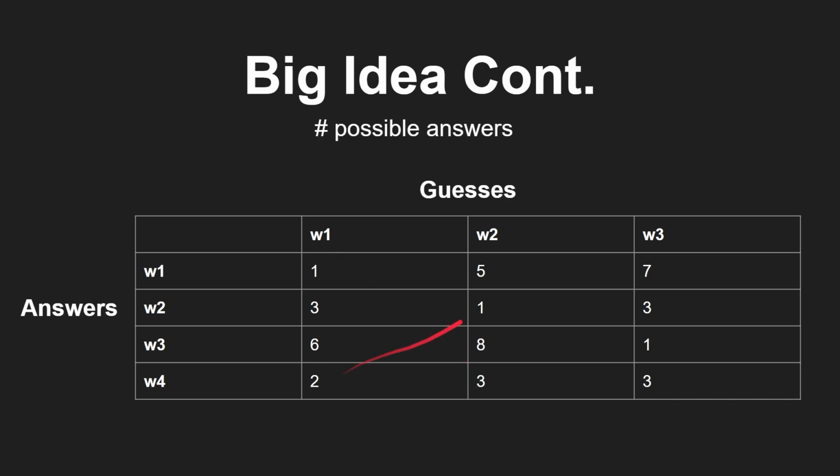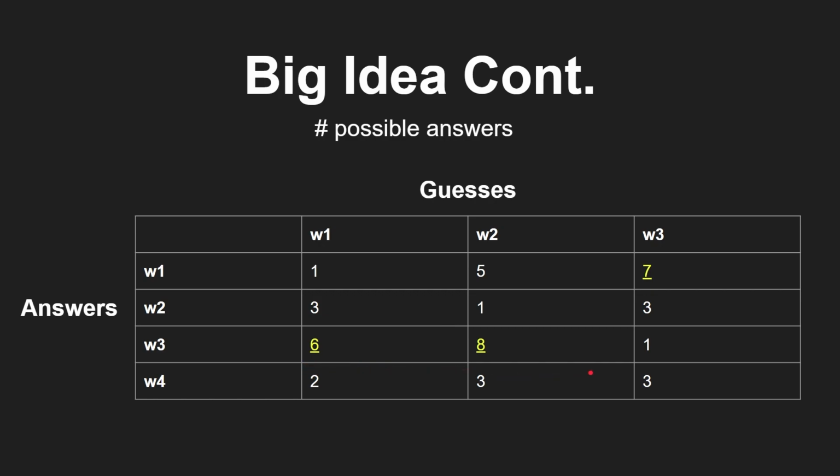So how do we choose which guess to make given these numbers? Well, one choice is to take the average of each column and choose the column with the lowest average. So we would basically choose the column that on average narrows down our answer list more. But the technique I chose to use is to minimize the worst case. So when we guess W1, it will narrow down our answer list to 6 or fewer, right? We can narrow down to 3, we can narrow down to 1, but we're guaranteed that the number of words in the answer list will be no more than 6. For W2, this number is 8, and for W3, this number is 7. Remember, this is a fake example, but this is basically what we're doing in the code.